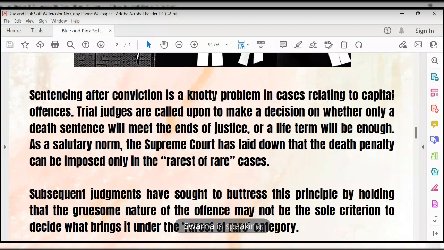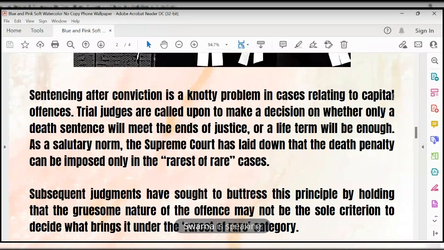They should give their statements on that penalty and declare whether it is the only solution to that case, or whether it will be a life sentence. Trial judges have to think upon it.